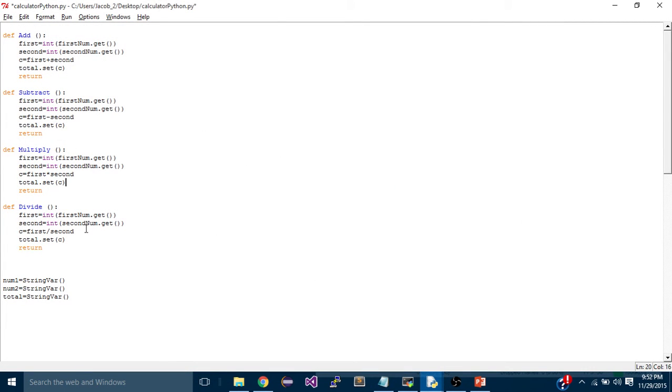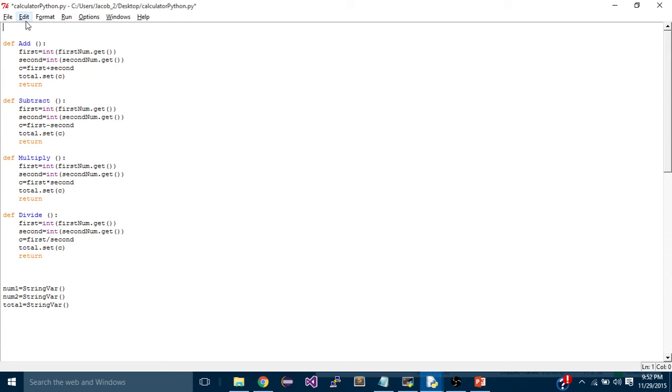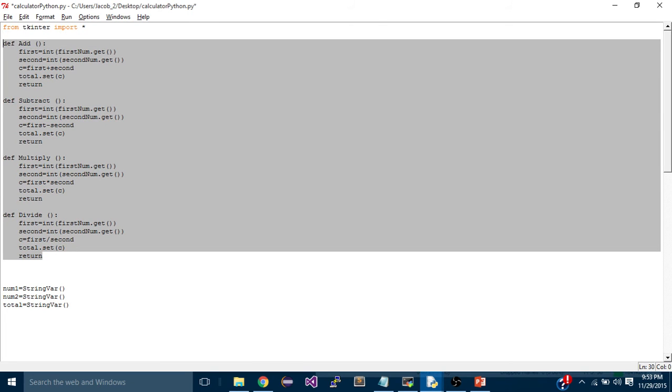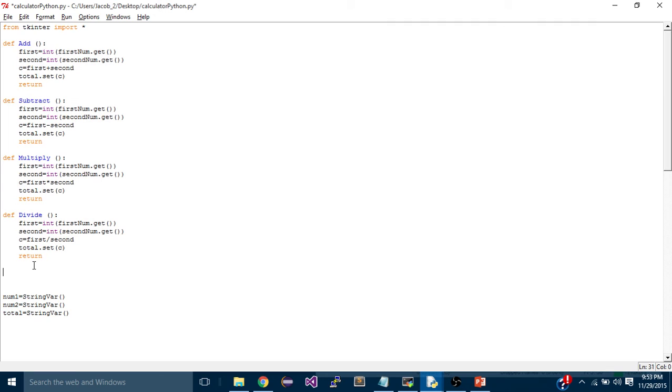I have most of the skeleton code here, but just to start out, the first thing we need to do is import the tkinter library. So to do that, I do from tkinter import star. And these are just the different functions that the GUI has, like add, subtract, multiply. To create the actual GUI, we need to create an object. And so to do that, I create my object, my GUI, and call the Tk class. Now, if I want to give my GUI a certain size, I can do that by doing my GUI dot geometry, and I can give it a certain dimension.